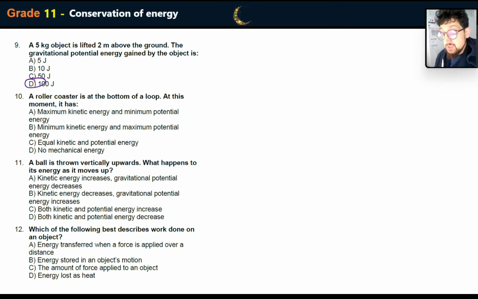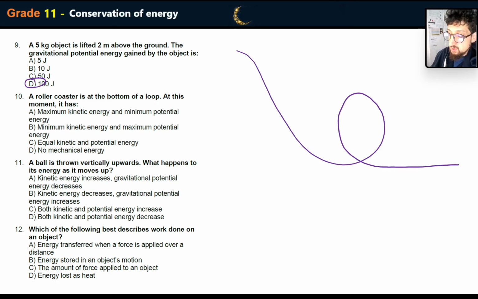A roller coaster is at the bottom of the loop. At this moment, it has what? So at the bottom of the loop means it's over here. So at this point, near the ground, it has a lot of kinetic energy, almost zero gravitational potential energy. Okay? Maximum kinetic energy and minimum potential energy is what it has.